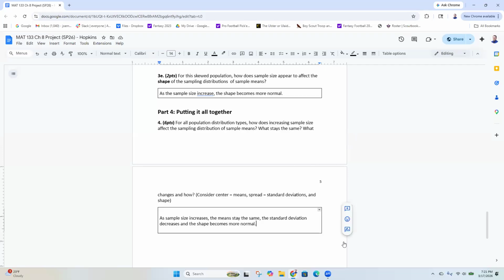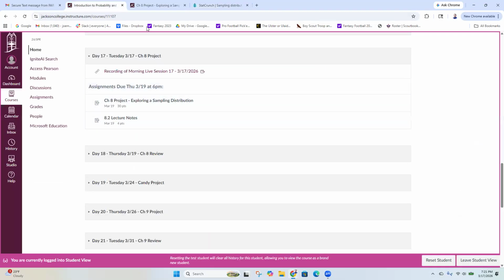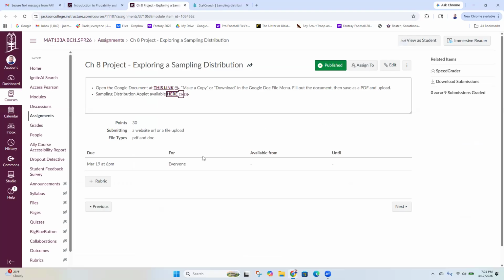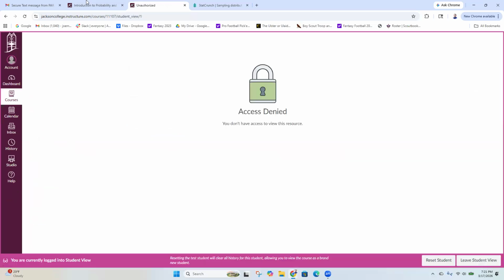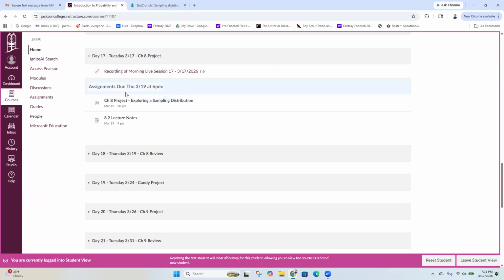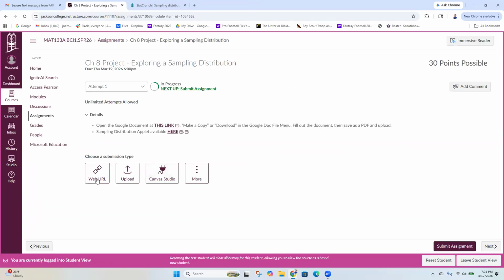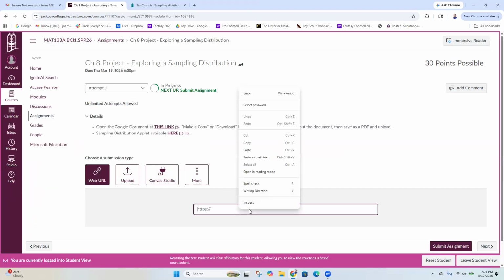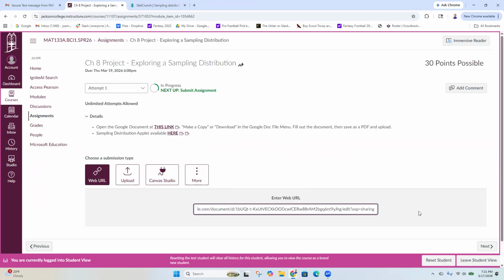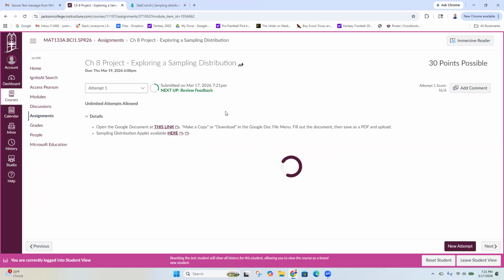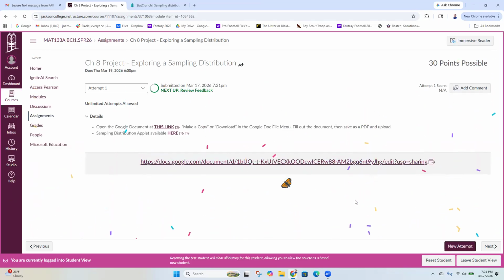Okay. And then can I jump over to Canvas now? Yeah, you're good. All right, so we jump over here to Canvas and we will, I gotta view a student. Trying to submit the project. There we go. All right, so you click web URL, paste your web URL in there, hit submit assignment, get your confetti. I got butterflies, no shamrocks. All right, and that's it.